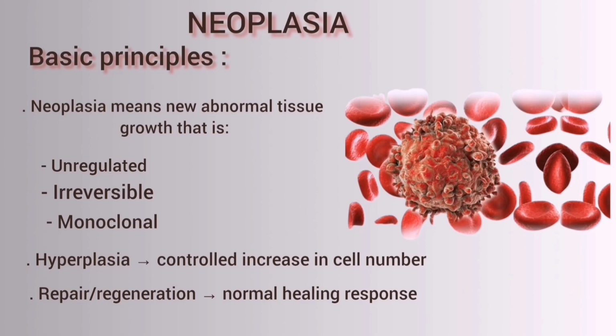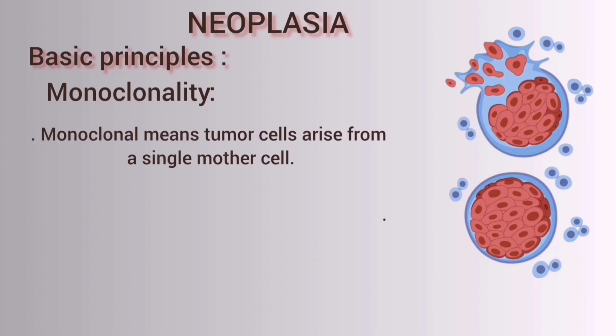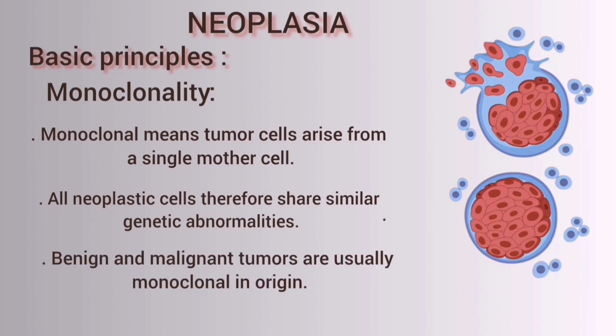The neoplastic cells continue to grow even after the original stimulus is removed, and the growth occurs due to the accumulation of genetic mutations affecting the cell cycle regulation. Monoclonality means that the tumor cell arises from a single mother cell, and all the neoplastic cells therefore share similar genetic abnormalities. Benign and malignant tumors are usually monoclonal in origin.